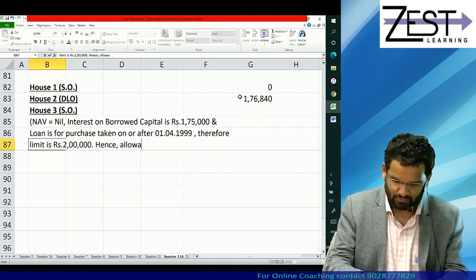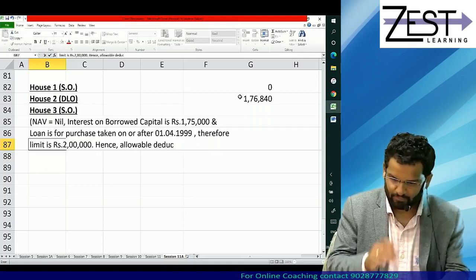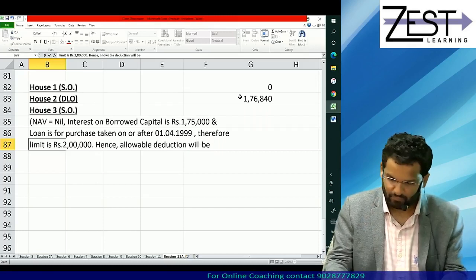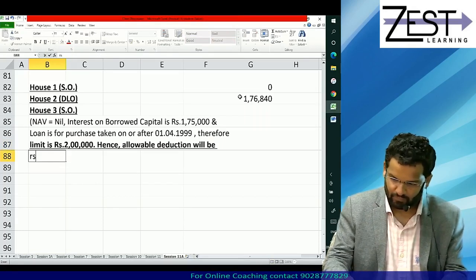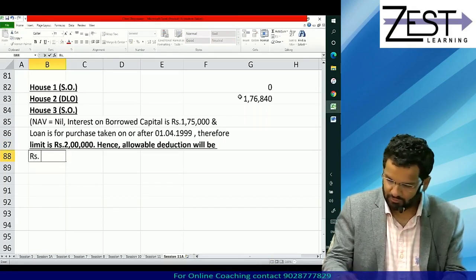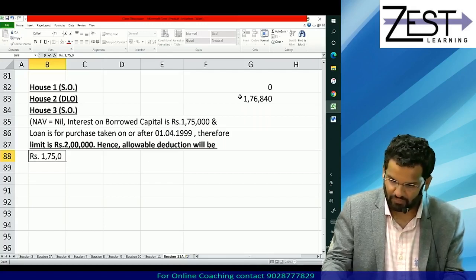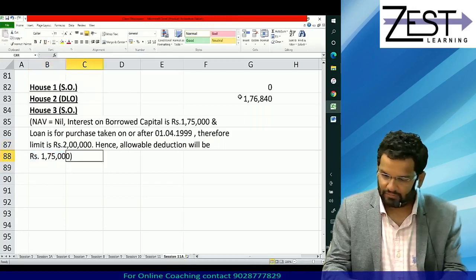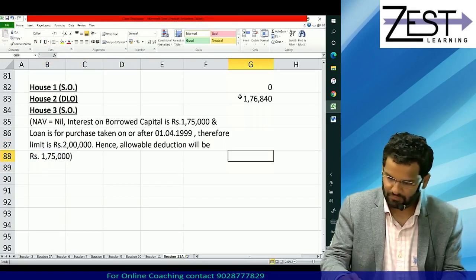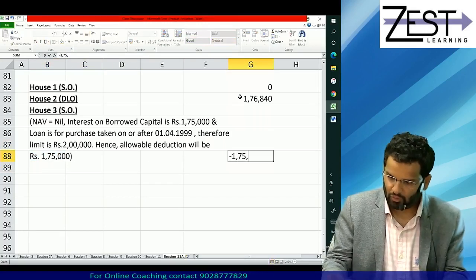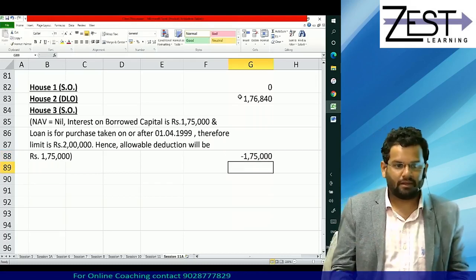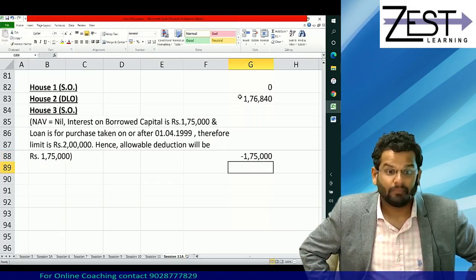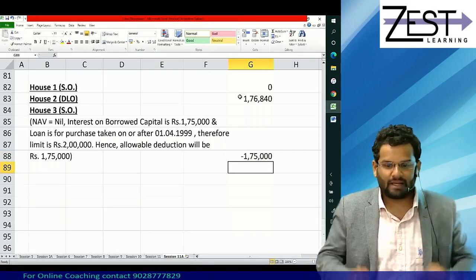Hence, allowable deduction will be rupees 1,75,000. So take that. That will directly be a loss. You know in what sequence it will be a loss. NAV nil. So standard deduction will be nil. Interest on borrowed capital negative 1,75,000.